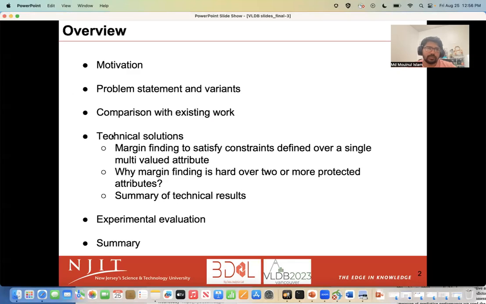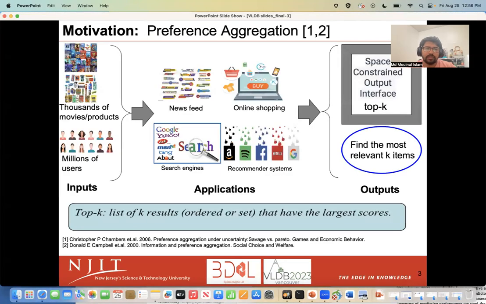This is the overview of the talk. This work derives motivation from a plethora of applications that arise in the context of search and recommendation. The input assumes that a large number of users have provided their top 1 preferences, and the output intends to find the top k set of results that are most representative.